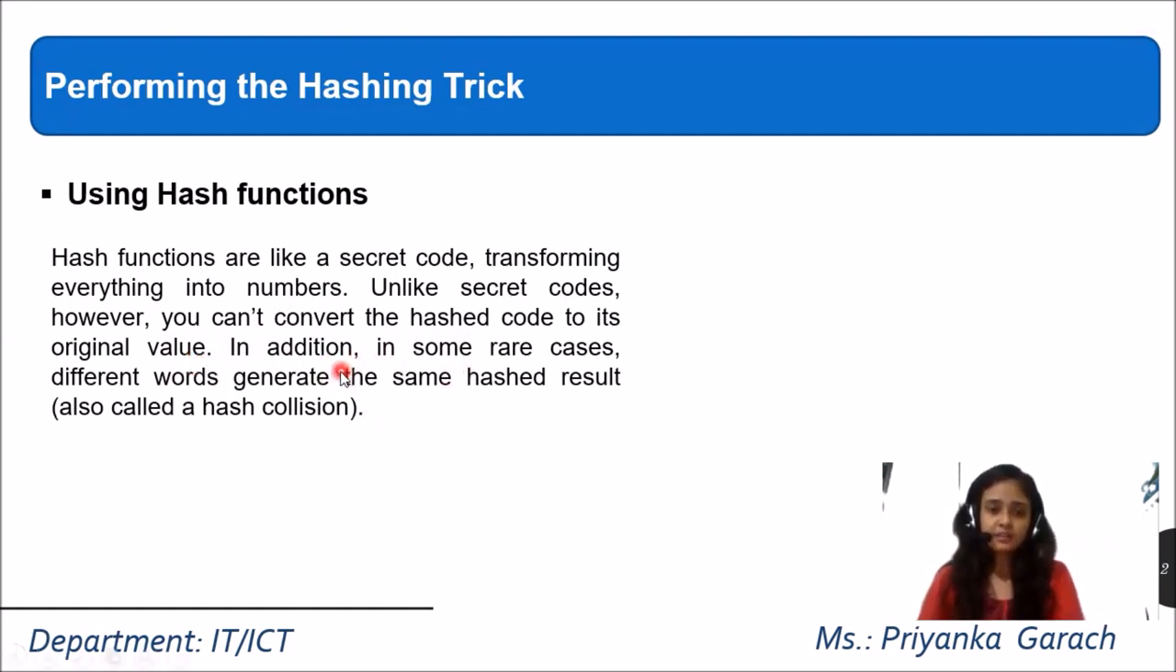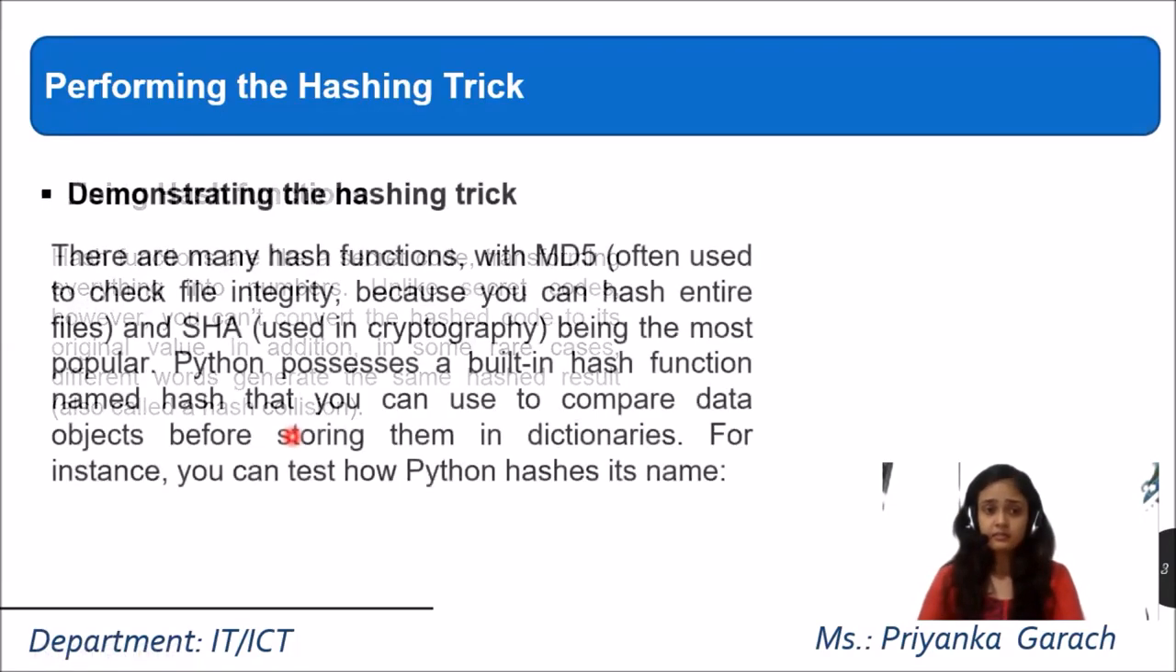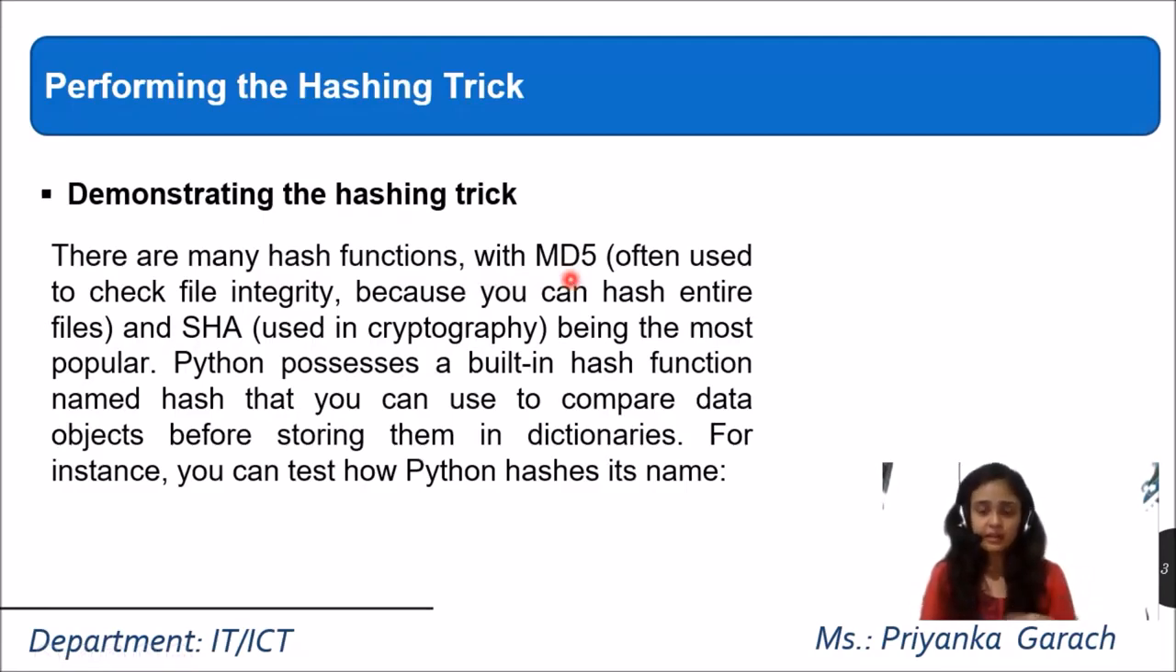In addition, in some rare cases, different words generate the same hashed result, which is also called a hash collision. So let's see what the hashing technique, the hashing trick, is. The hash function uses MD5. It is one type of encryption algorithm. It means some encryption, some security code, will be there.